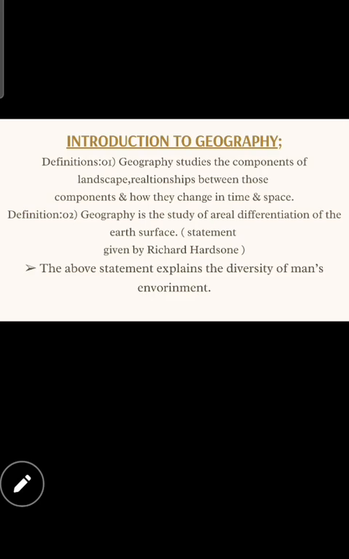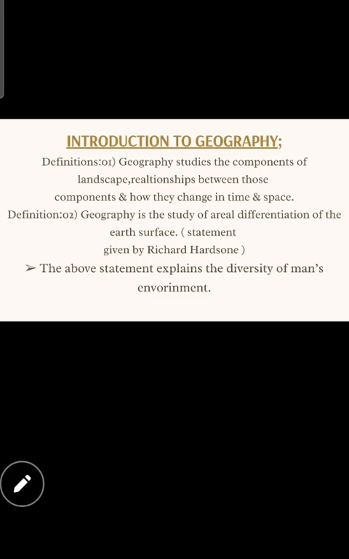Geography studies the components of landscape. Okay, what is that? Geography studies the components of landscape. It studies about landscape. Everything related to this nature, everything related to the climatic changes, the temperature changes, the weather conditions. Understood? Various kinds of landforms, rocks, soils, right? Water. What are the water areas? What are the river areas? Everything related to this landscape. How these roads come about, how these ways come about, everything related to this landscape.